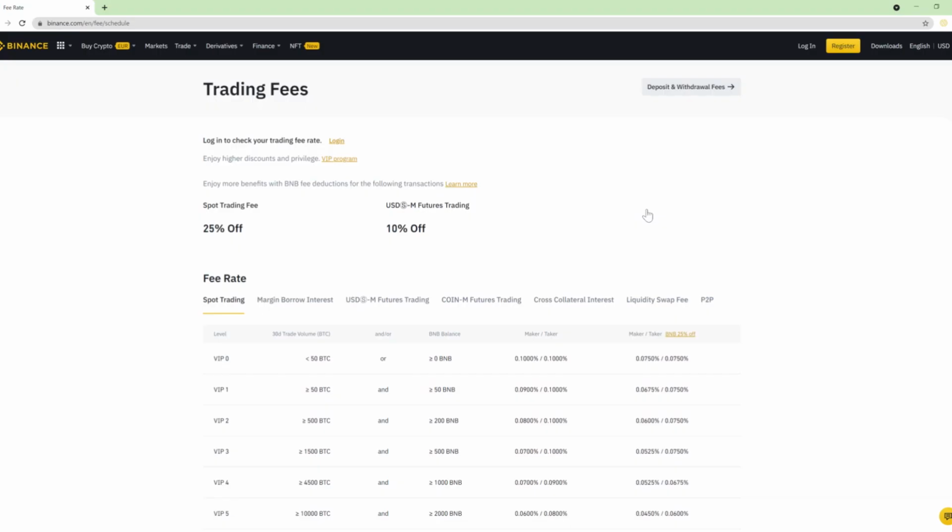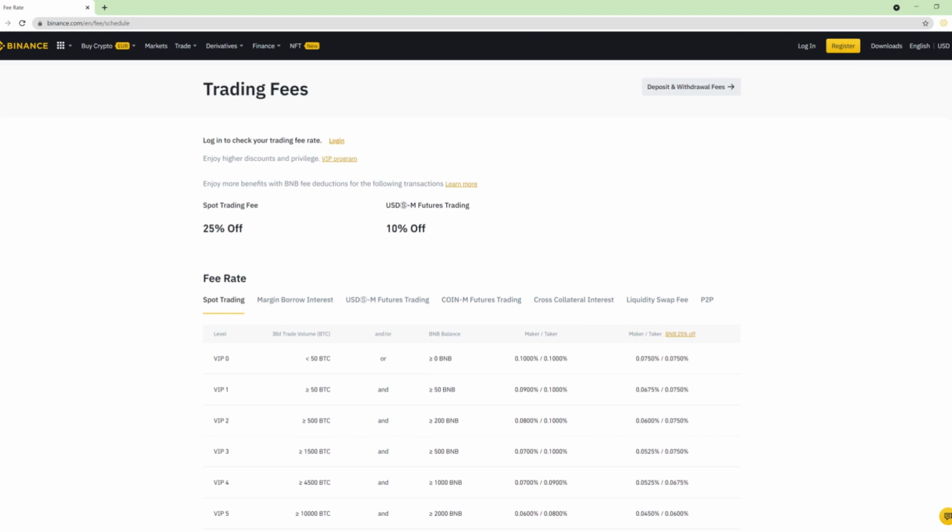One extremely important aspect of cash and carry trades is you need to understand the fees. Earlier we spoke about maker and taker. Maker fees is the fee you pay when you enter a limit order, and taker fees are the fees you pay when you enter a market order. Depending on the contract type, you will pay different maker and taker fees on each different contract, and each exchange will have different maker and taker fees on each different contract.